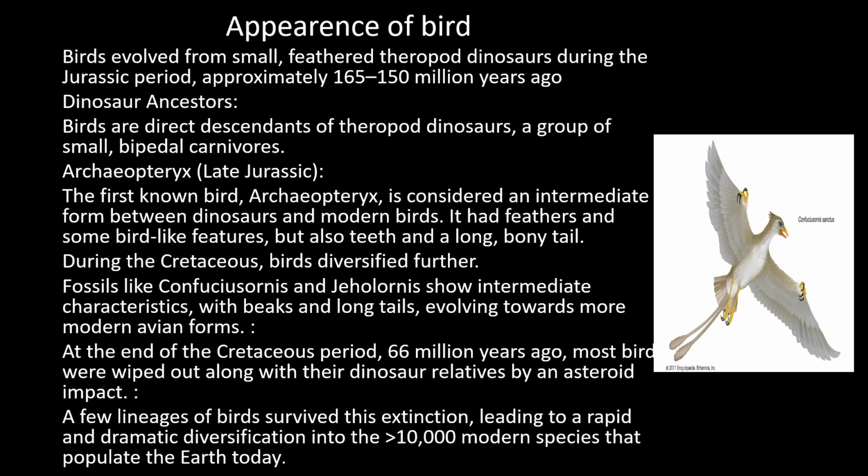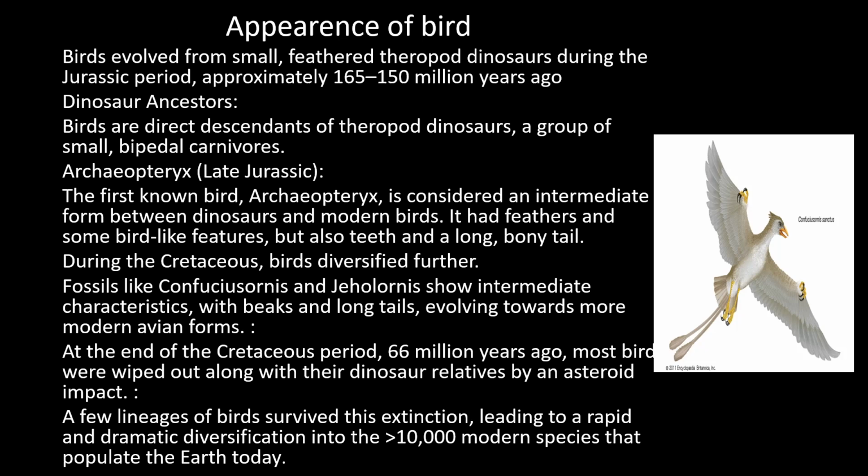After that, the appearance of birds occurs. We already said that birds evolved from theropod dinosaurs during the Jurassic period, about 150 million years ago. So it is clear that birds arose from particular dinosaurs known as theropods, a group of small bipedal carnivores. Particularly, Archaeopteryx is considered the intermediate form between dinosaurs and modern birds, as they had feathers and some bird-like characters.